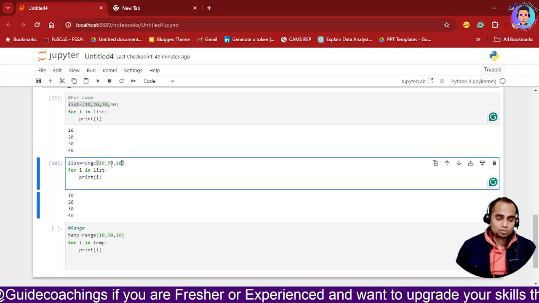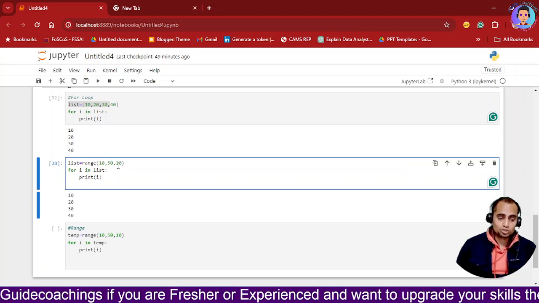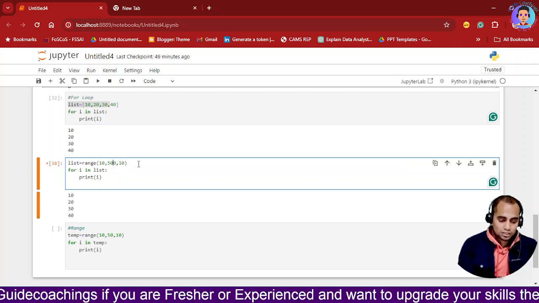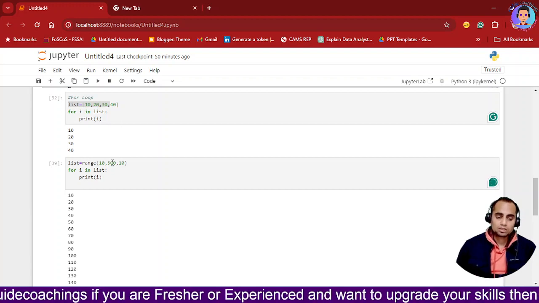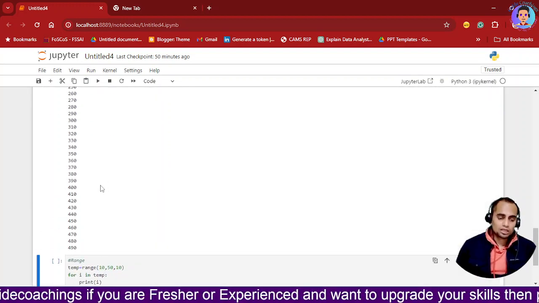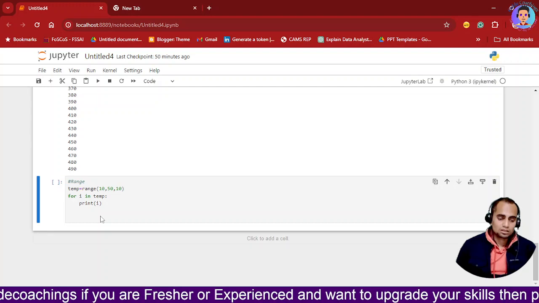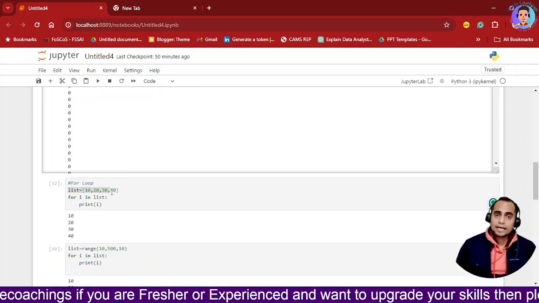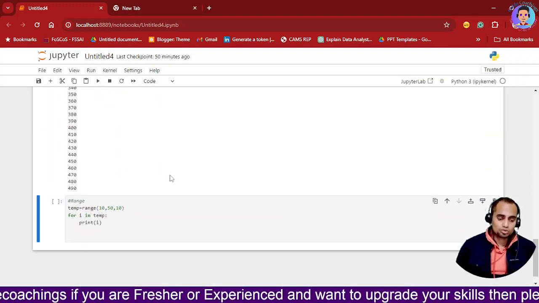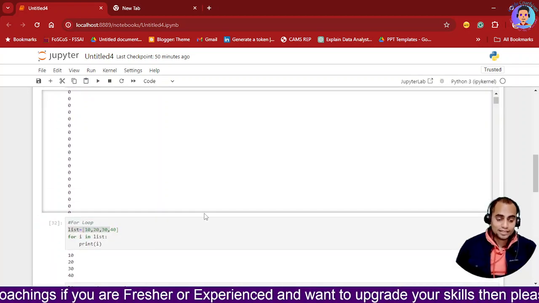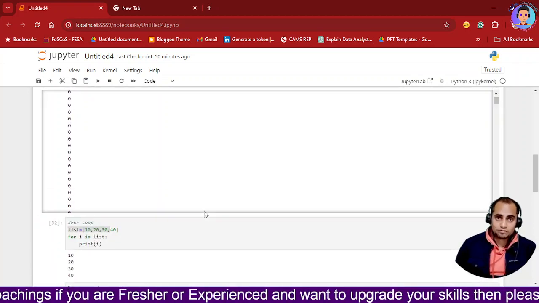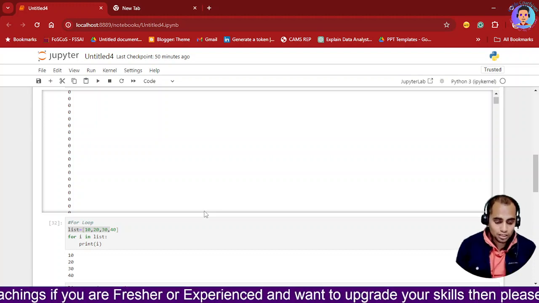Okay, if suppose tomorrow I want it for 500 values, I will put 500, and it is simple, like just 10 is added, and you see I have received these many values over here. Okay, this is how you can use your range to get the results. So this is the benefit of the range data type which you can use.